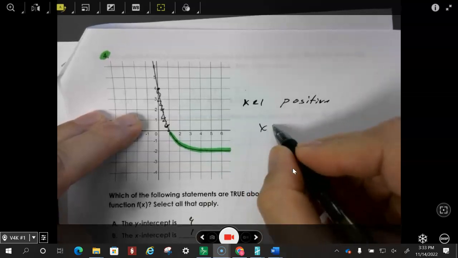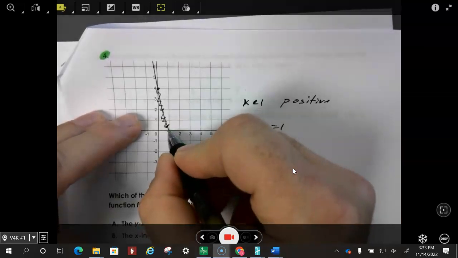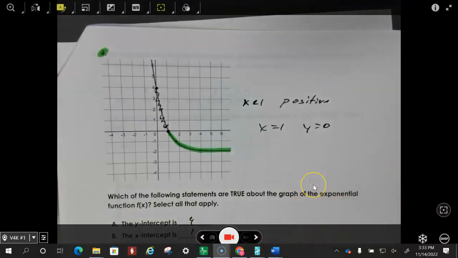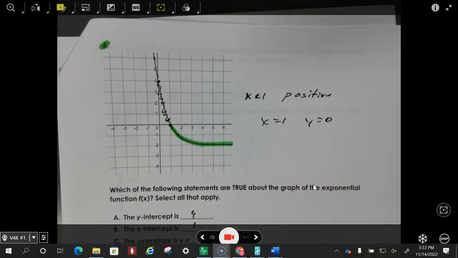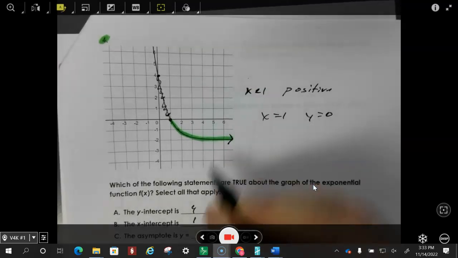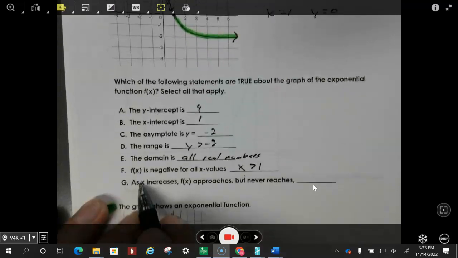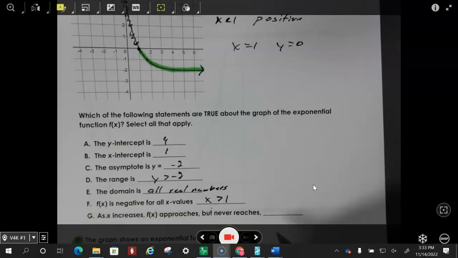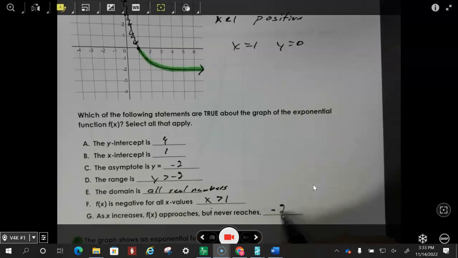And then if we have x equals 1, that means at that point y is 0. It's not positive, it's not negative. As x increases, which means we look at the right arrow, y, or f of x, approaches but never reaches -2.